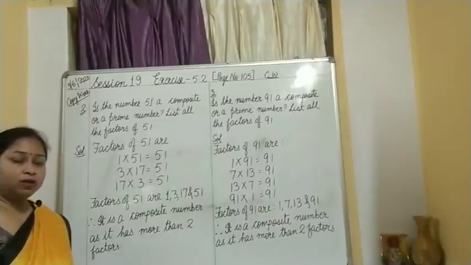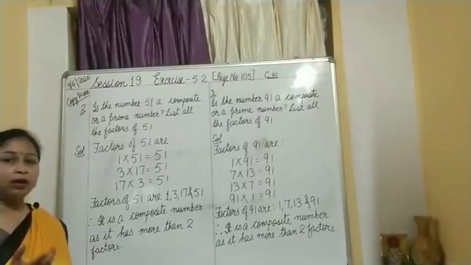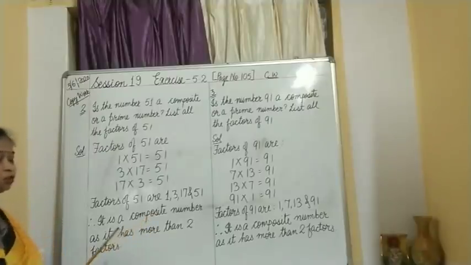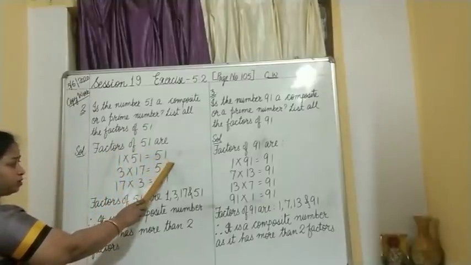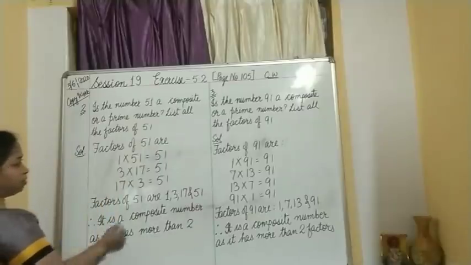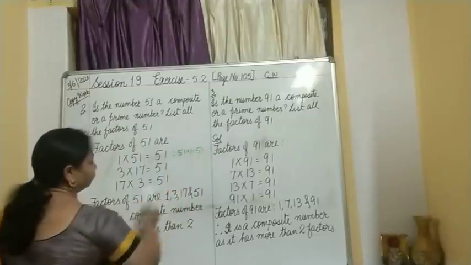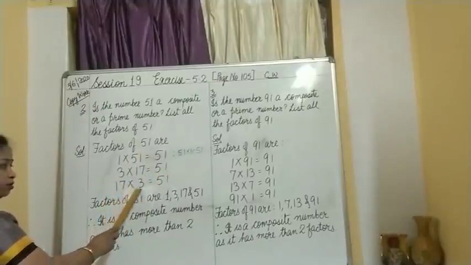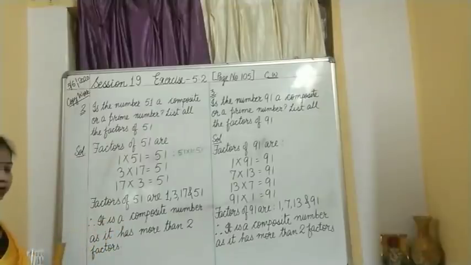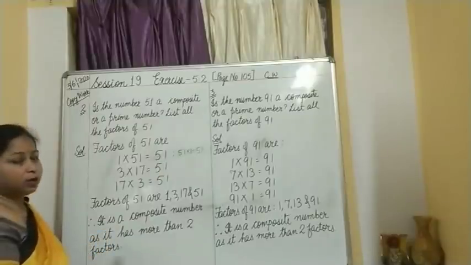So just now you have learned what prime numbers and composite numbers are. If a number has only 2 factors, 1 and the number itself, it will be a prime number. Otherwise it will be a composite number. So let us check the factors of 51. 1 multiplied by 51 is 51, and 51 multiplied by 1 will also give 51, right? Then 3 multiplied by 17 is 51, or 17 multiplied by 3 is 51. So the factors of 51 are 1, 3, 17 and 51. Therefore it is a composite number.